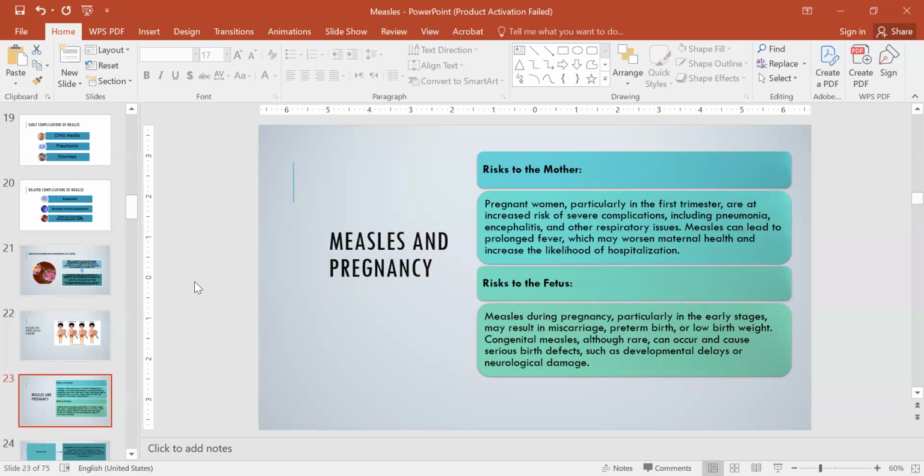Measles and pregnancy. Pregnant women, particularly in the first trimester, are at increased risk of severe complications, including pneumonia, encephalitis, and other respiratory problems. Measles can lead to prolonged fever, which may worsen maternal health and increase the likelihood of hospitalization. What risk does it cause to the fetus? Measles during pregnancy, particularly in the early stages, may result in miscarriage, preterm birth, or low birth weight. Congenital measles, although rare, can occur and cause serious birth defects such as developmental delays or neurological damage.